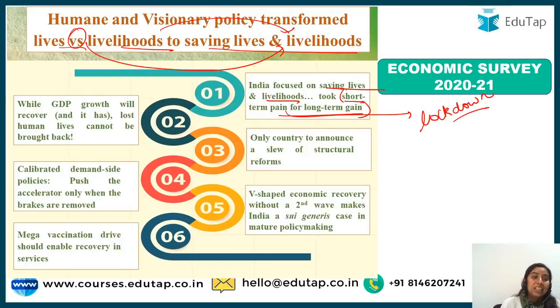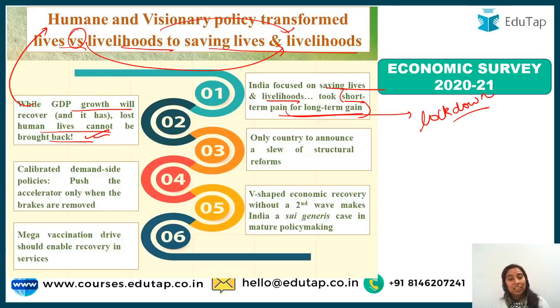Second point, it says GDP growth is going to recover, will recover, and it has recovered. Lost human lives cannot be brought back. So this was the humane policy which the government followed, that let's take short-term pain because we will get long-term gain, and let's not sacrifice human lives for GDP growth. That was the whole idea of the policies.